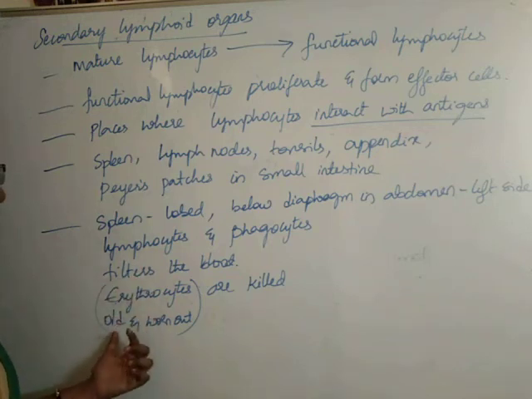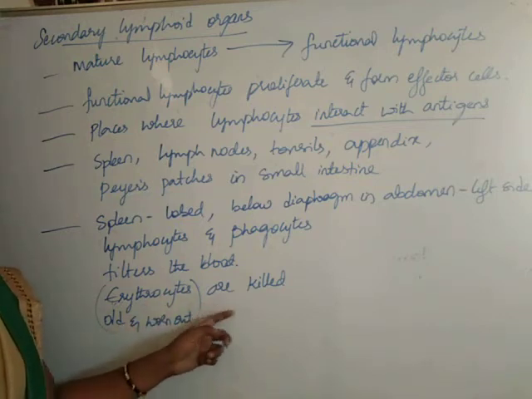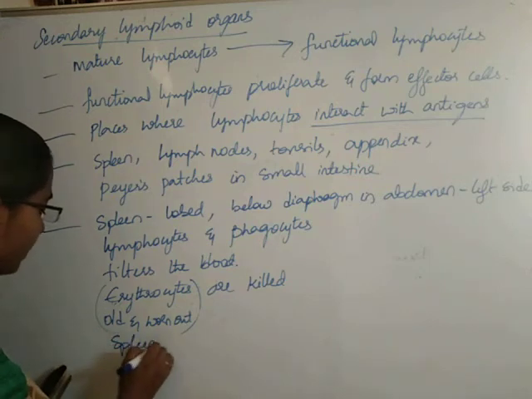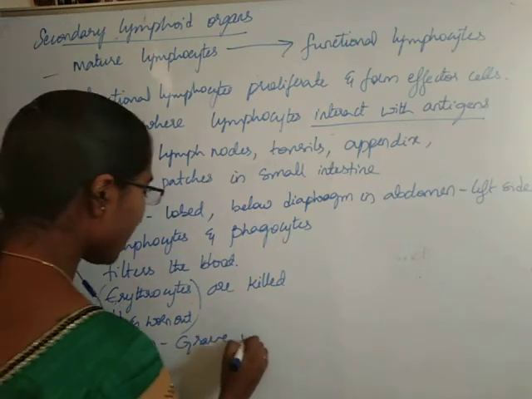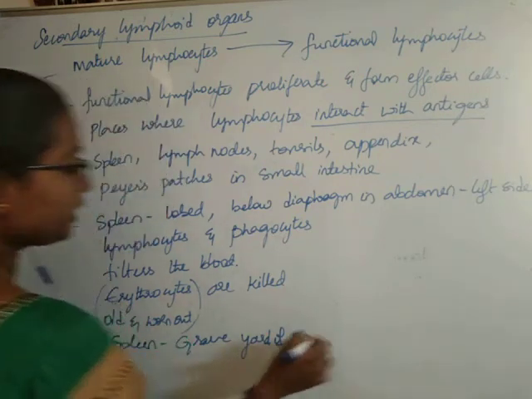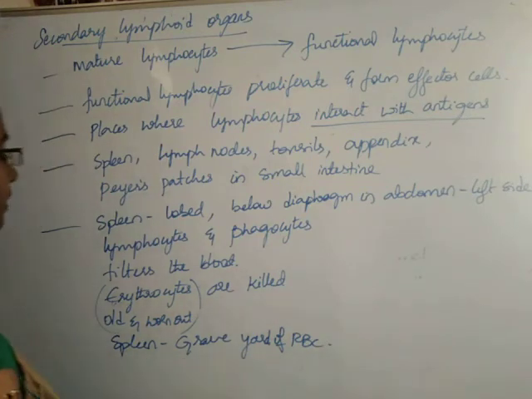It filters the old and worn out red blood cells, and these worn out red blood cells are killed in the spleen. That is why spleen is called the graveyard of red blood cells. So, this is all about the spleen, students.